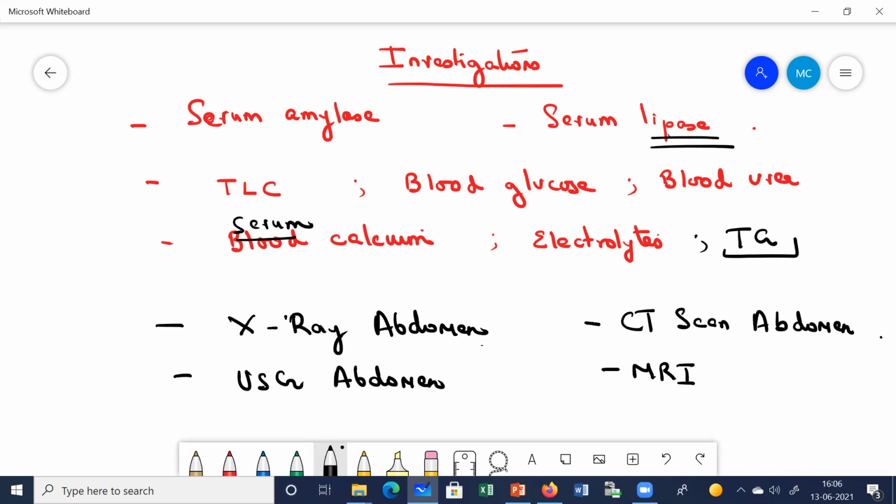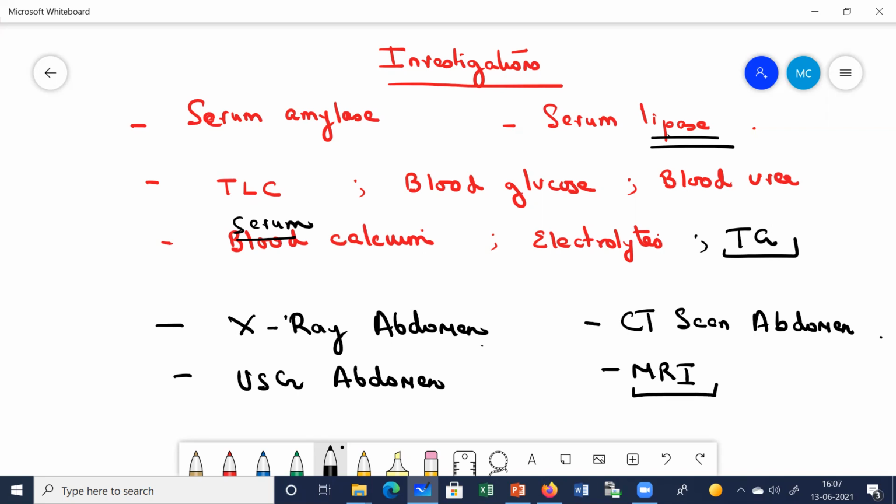Some other more specific investigations: CT scan abdomen. Here you can clearly see the swollen pancreas. Ultrasonography of the abdomen. Here you can clearly see the gallbladder and the biliary tree, and in 60% of cases, it can also detect acute pancreatitis. MRI abdomen has greater sensitivity as compared to CT scan abdomen. This is the most sensitive one.